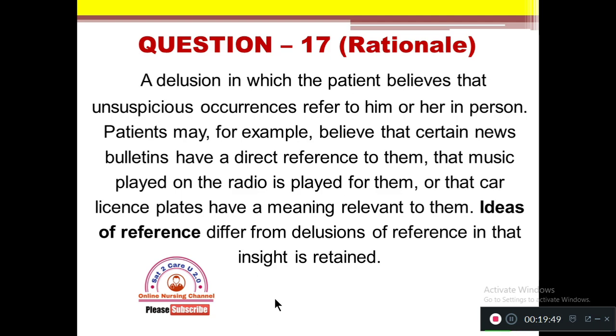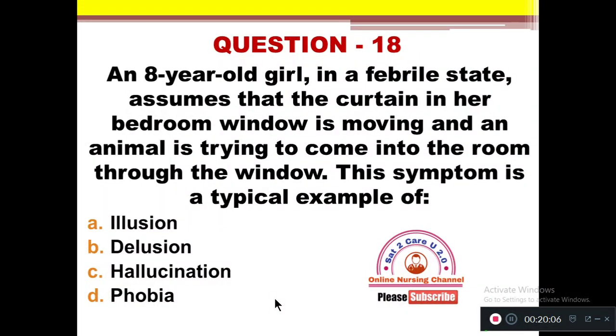Ideas of reference differ from delusion of reference in that insight is retained. In the delusion, the insight is not present, but when you have ideas of reference, the insight is retained. So the right answer is option D as per the question. Question number 18.